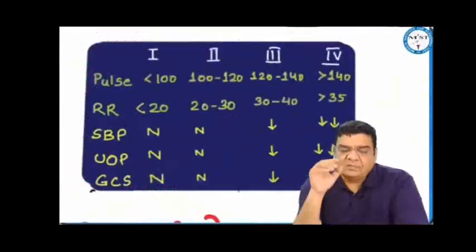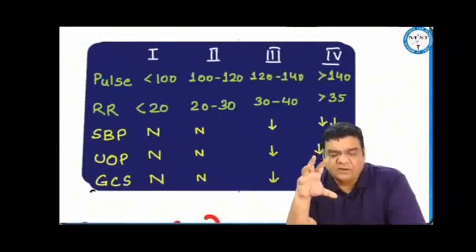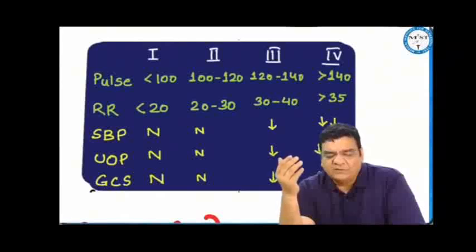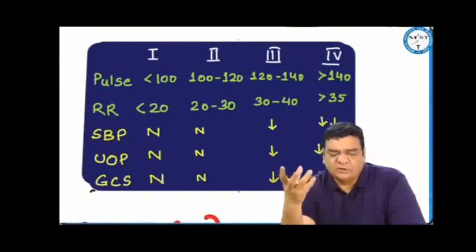In these 4 categories, for pulse rate and the other parameters, they remain normal in class 1 blood loss, because losing up to 750 ml of blood is just like giving 2 units of blood donation. That is not going to cause too many significant changes. So everything remains normal, whether it is the pulse, respiratory rate, systolic pressure, urine output, or GCS.